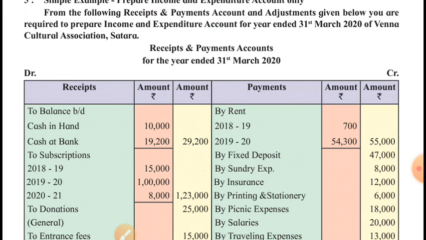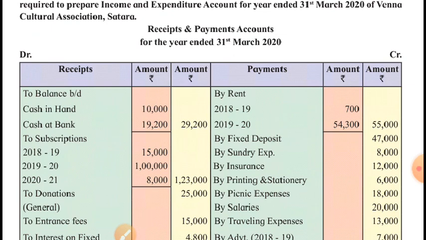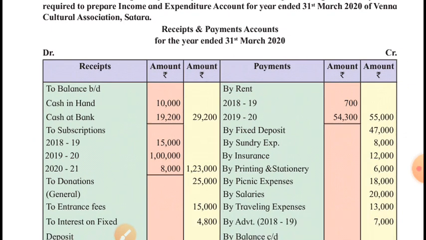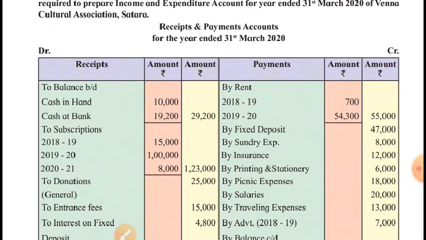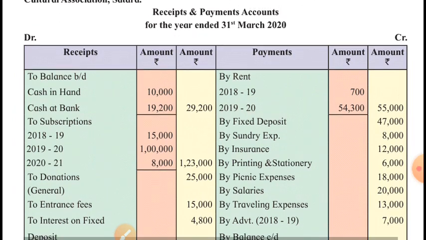This is Bena Cultural Association, Satara. This is the not-for-profit concern which is engaged in cultural activities for the promotion of culture in the society. Receipts and payment accounts for the year ended 31st March 2020.